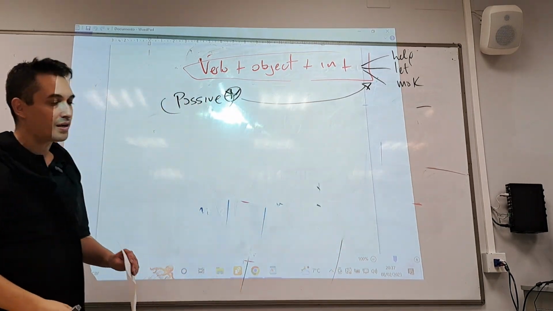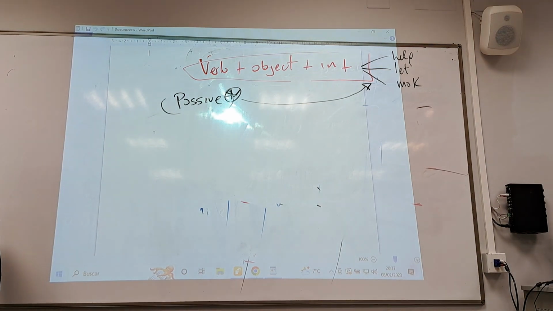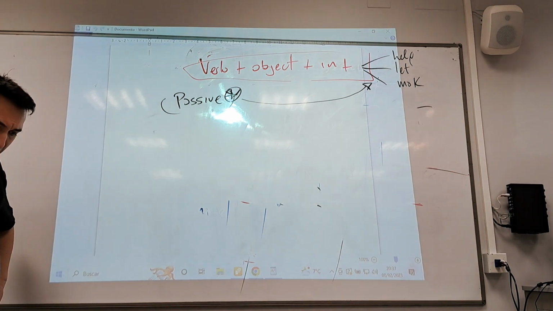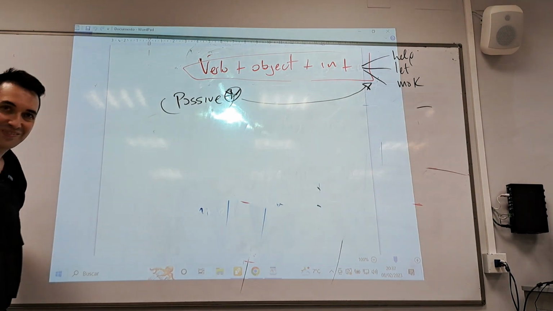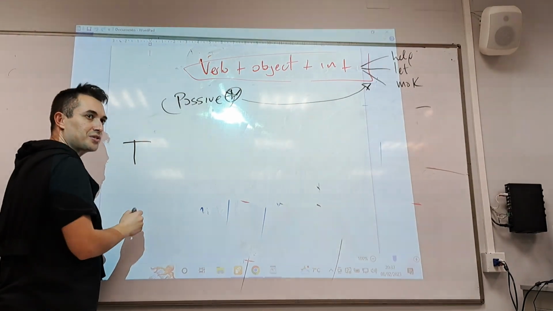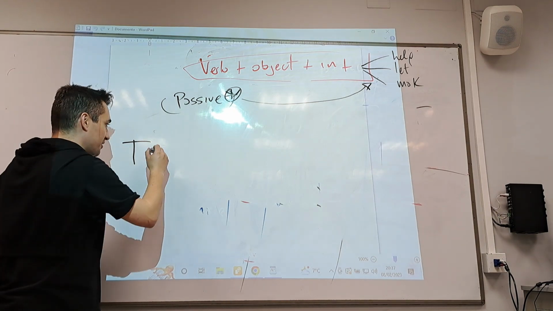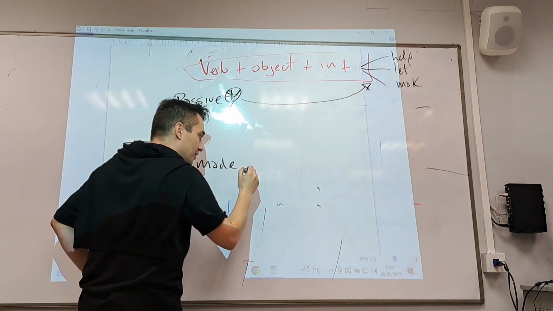How would you say in English? I'm going to give it to you in Spanish. Maya, you're my translator. Nos hicieron que limpiáramos las ventanas. In English. They made us. Very good. Yeah, you should be a translator. You should become a translator in the future. Say again. They made us. Very good. Windows. Can you repeat?